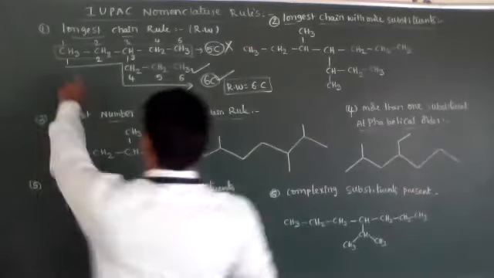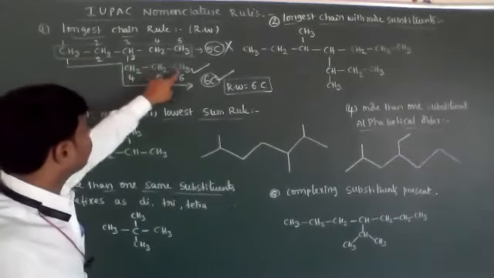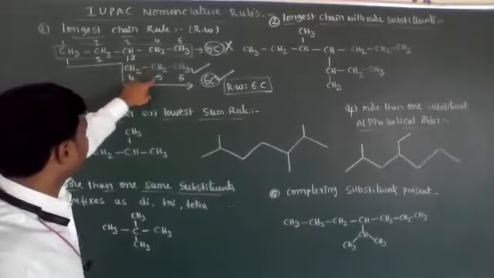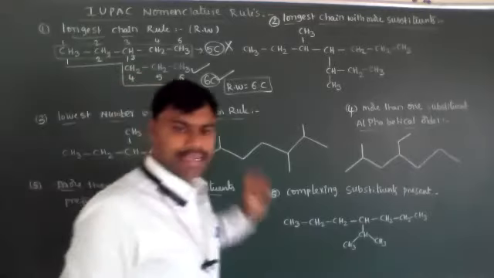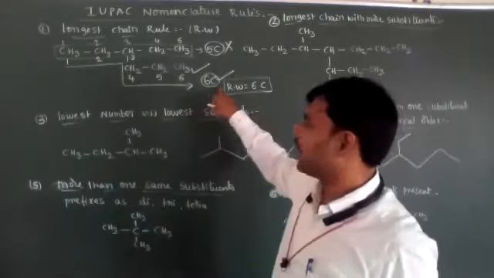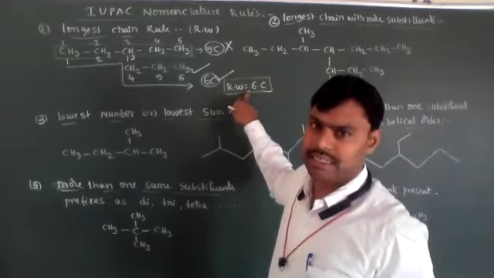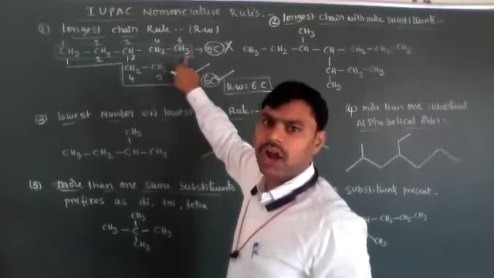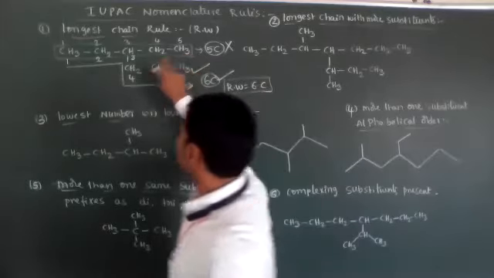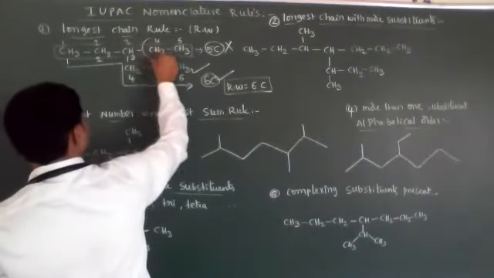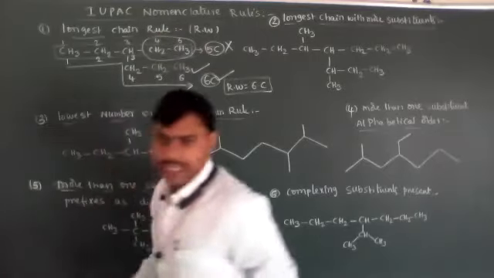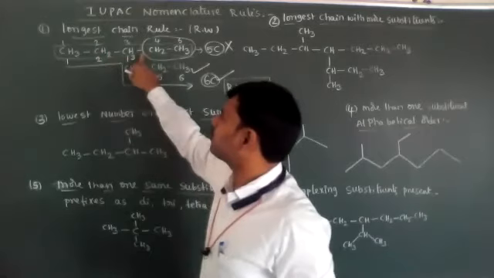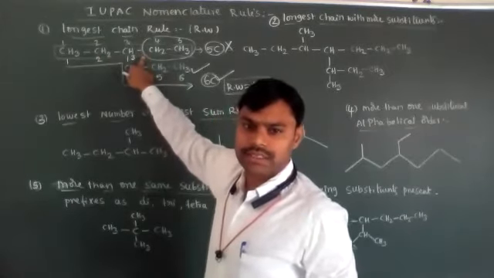Now 1, 2, 3, 4, 5, sorry, 1, 2, 3, 4, 5, 6. The 6-carbon chain we have to consider as the longest carbon chain. These 5 carbon atoms in the upward direction are not the longest carbon chain. If you observe, one substituent is present at the third carbon, with 2 carbon atoms on either side, right to left or left to right.